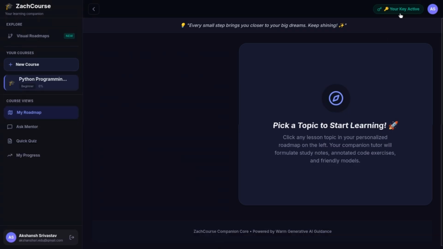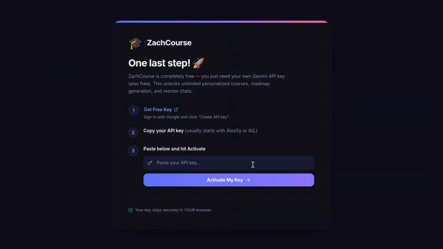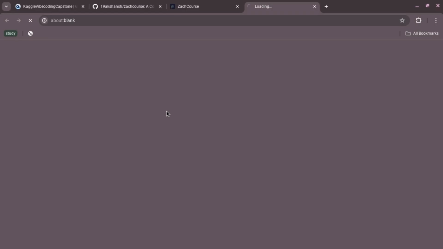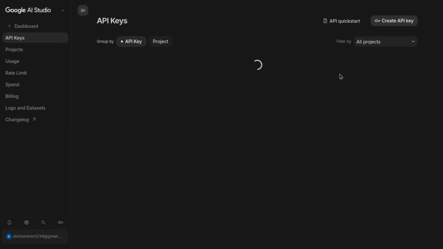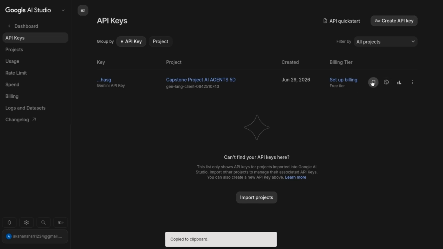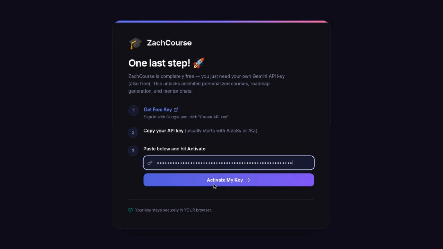It will warm up the space for us, and for newcomers there won't be any key stored, so they will see this interface. They'll have to go to their Gemini dashboard, Google AI Studio, and copy their API key from here. They'll have to copy their API key, go back to the website, paste it here, and activate the key. It will then validate the key for them, and we just have to wait a little for this to happen.